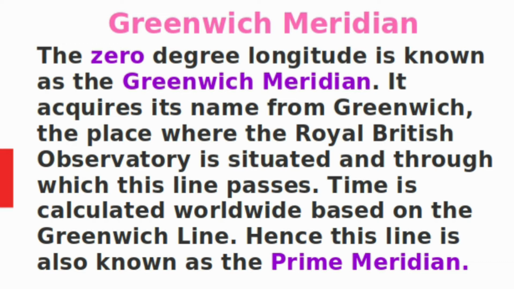The next topic is Greenwich Meridian. The 0 degree longitude is known as the Greenwich Meridian. It gets its name from Greenwich, the place where the Royal British Observatory is situated, and through which this line passes. Time is calculated worldwide based on the Greenwich line. Hence, this line is also known as the prime meridian. The 0 degree longitude is known as Greenwich Meridian. It is also known as prime meridian.